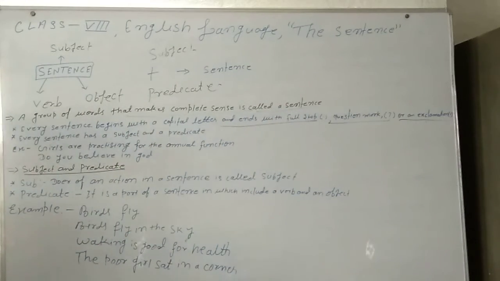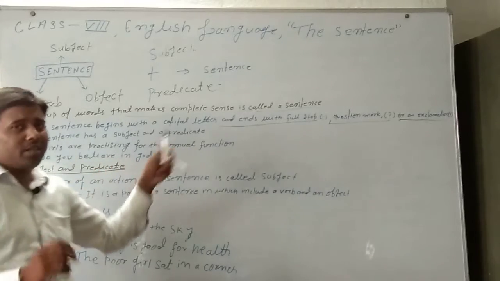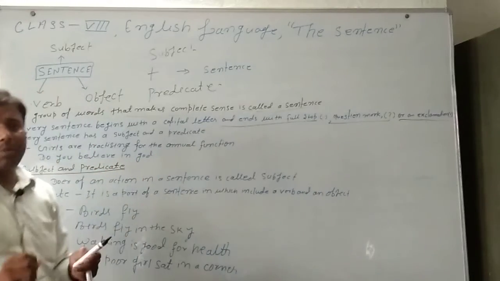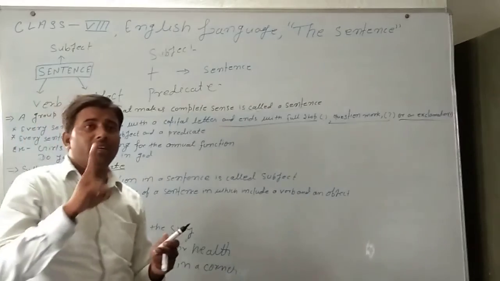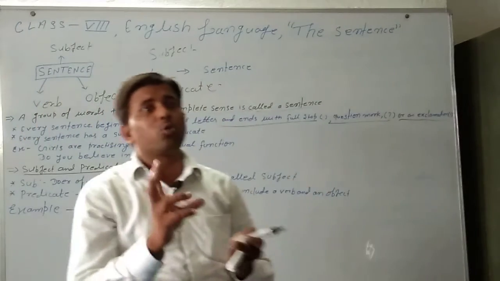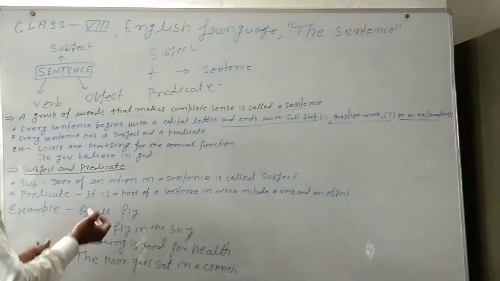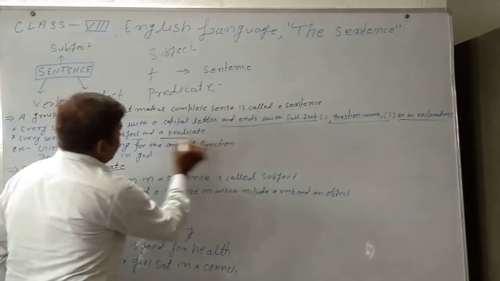Now we see every sentence has a subject and a predicate. It means every sentence contains two parts. It means every sentence is divided into two parts. First subject and second predicate.